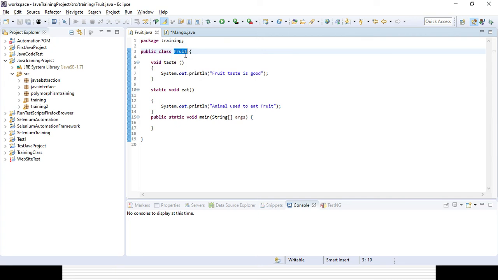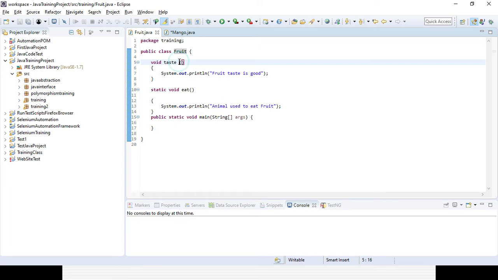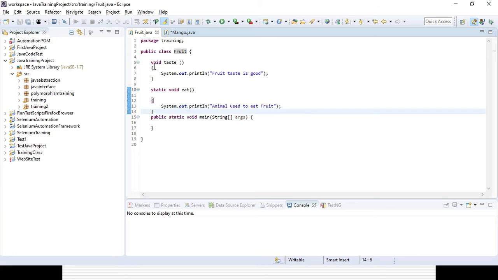The fruit class I will extend to the mango class. So the fruit class will be my base class or parent class and the mango class will be my child class. What is the syntax? Just the extends keyword and then the parent class. This is called inheritance, right? All the properties and methods declared in the parent class will be available in the child class. I will create the same methods again here.